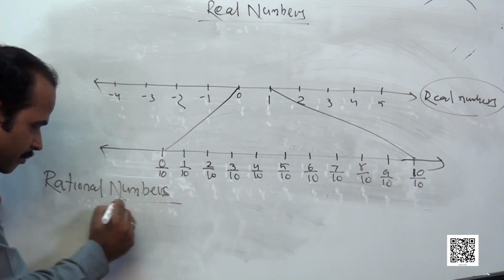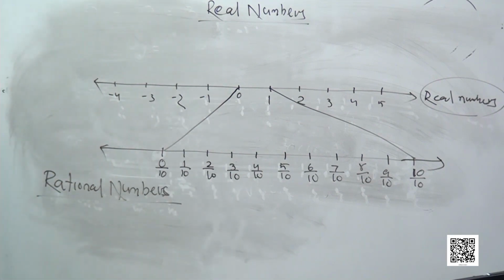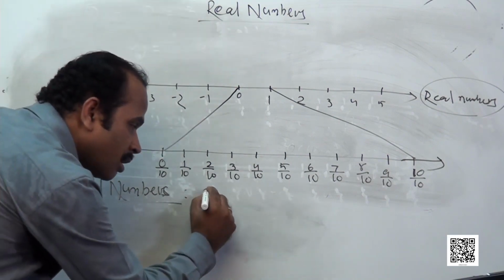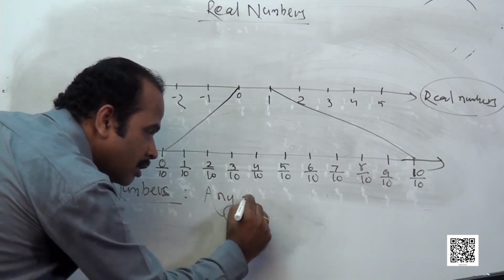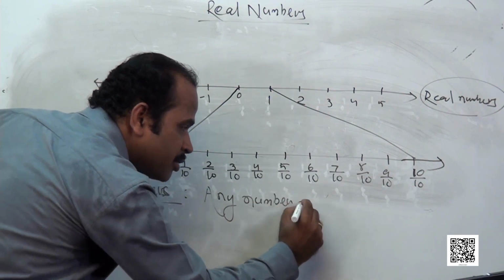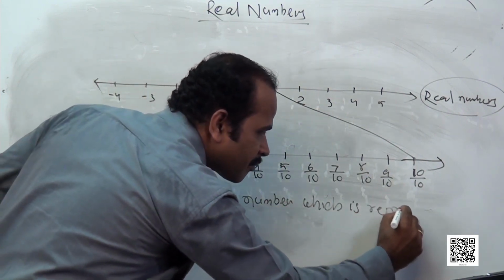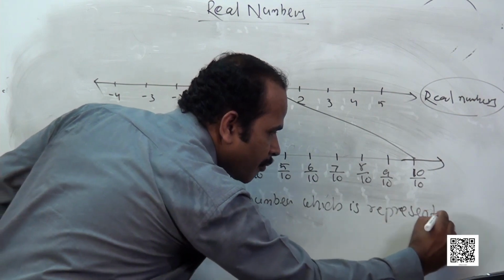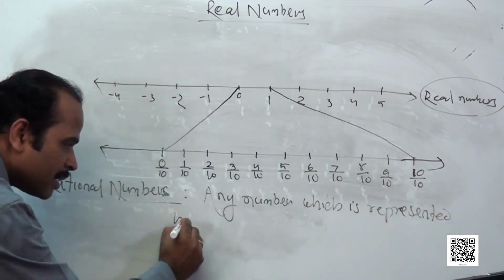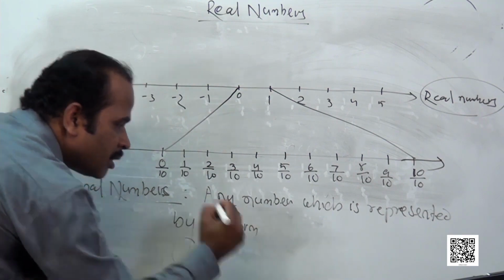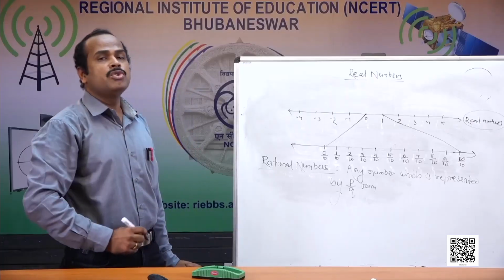Rational numbers are the numbers which can be represented in p by q form.